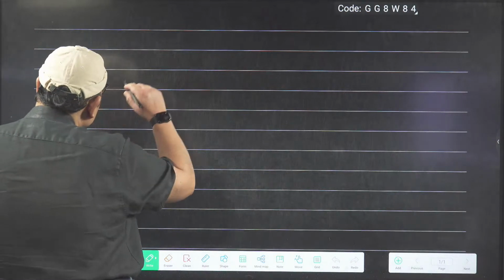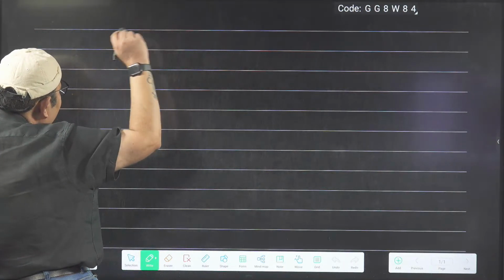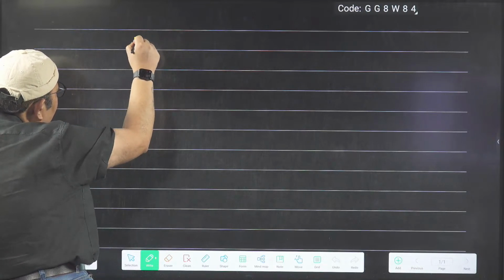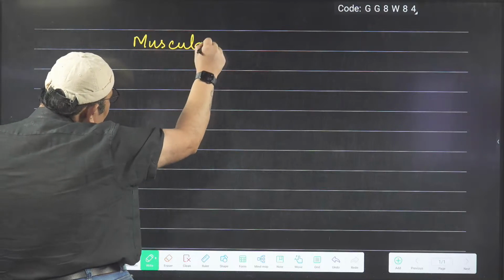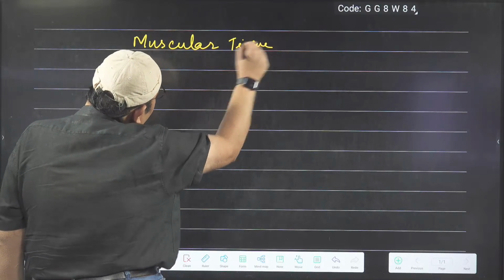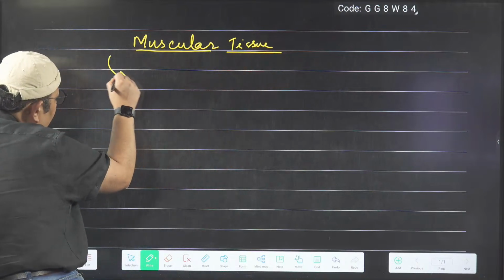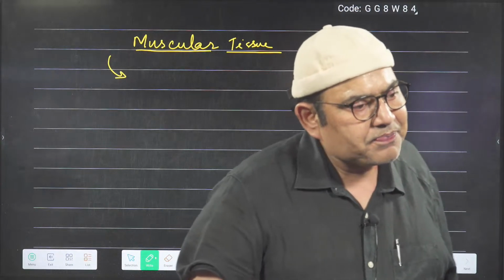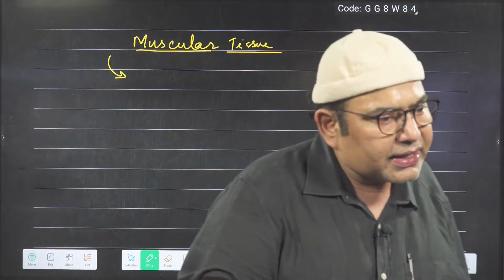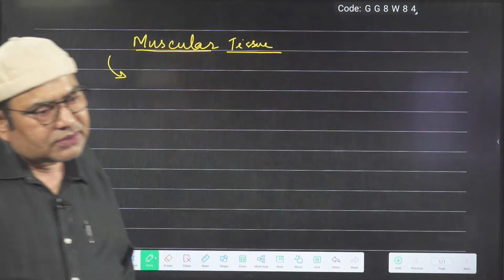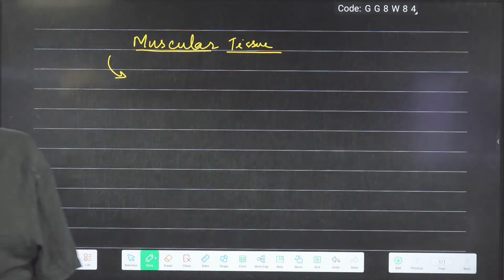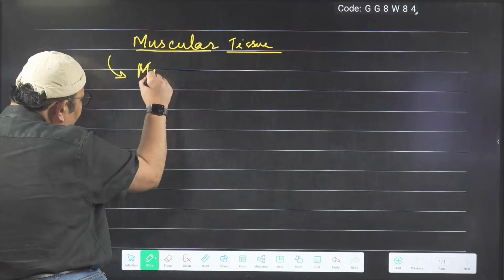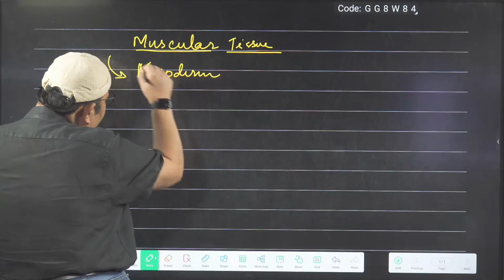Okay, my dear students, as you are not giving me any question to discuss, I can start with some more points of the muscular tissue. If you remember, we were talking about muscular tissue. Let me ask you one question. From which germinal layer do muscular tissues originate? It is mesoderm, you are right. Wonderful answer. Mesoderm, perfect. So all muscles arise from mesoderm. That is clear to everyone.